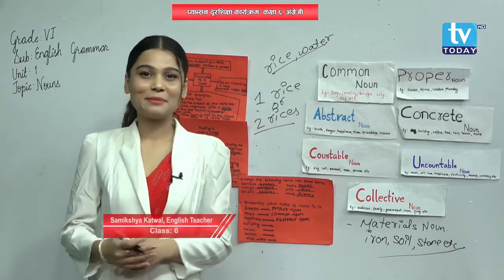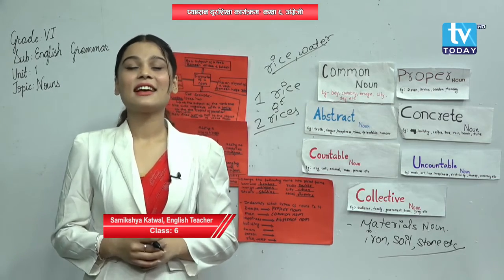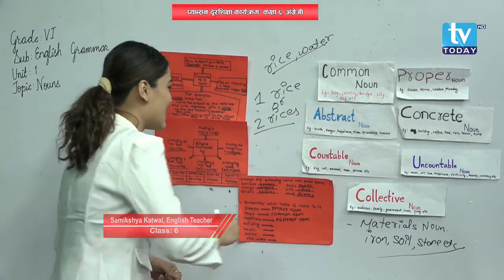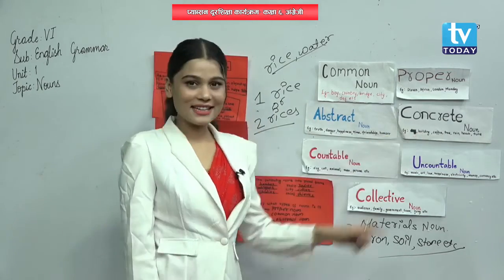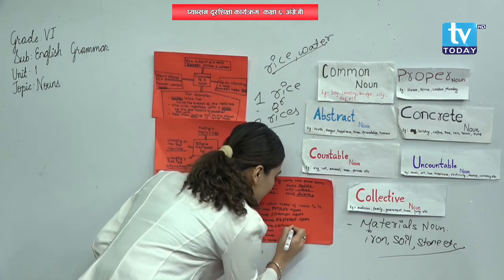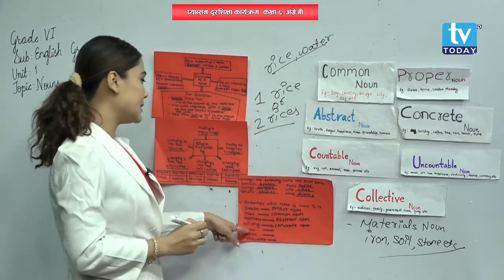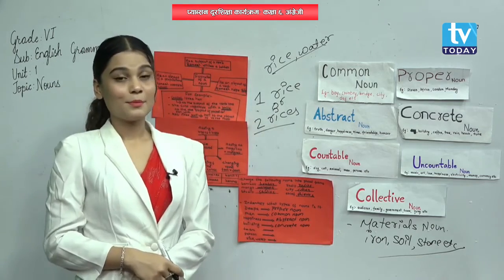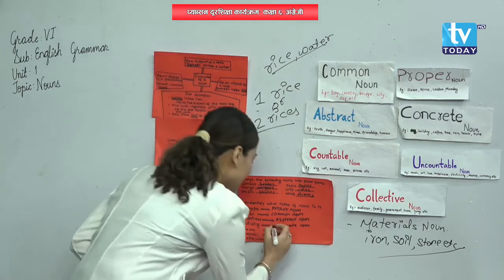We cannot feel the building, right? But we can touch it, we can see it. That means, yes, concrete noun. You can look over here, an example is also given here, right? Okay, concrete noun. Team. More than one person, that means collective noun.